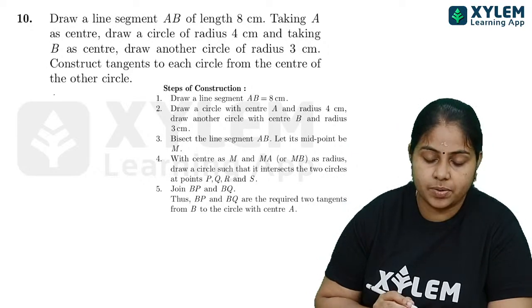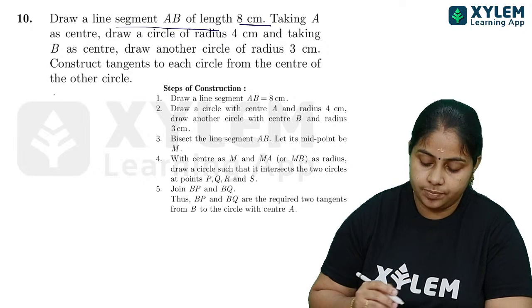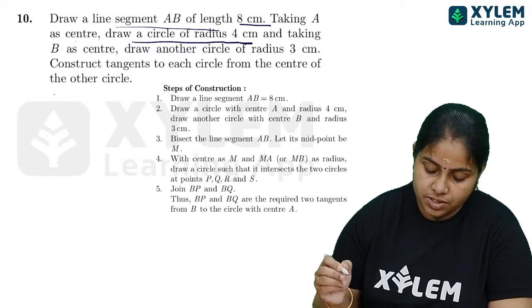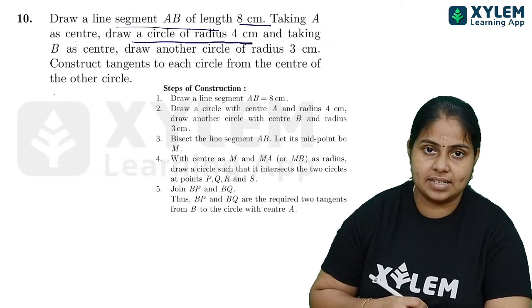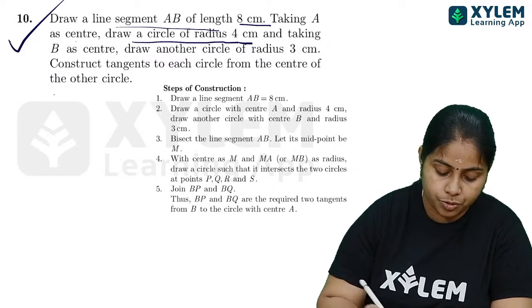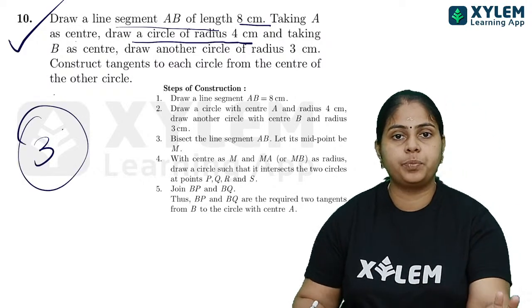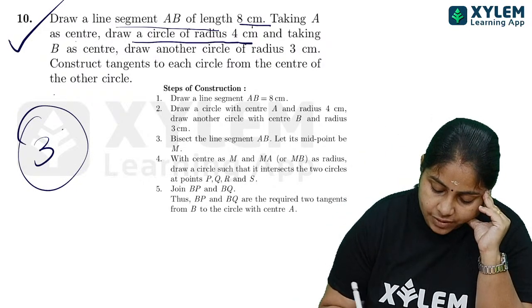And here is a question. Draw a line segment AB of length 8 cm. Taking A as center, draw a circle of radius 4 cm. Here the steps are given correctly step by step. That is what you have to follow, and you will get 3 marks for this question for the proper construction. So draw a line segment AB of length 8 cm.